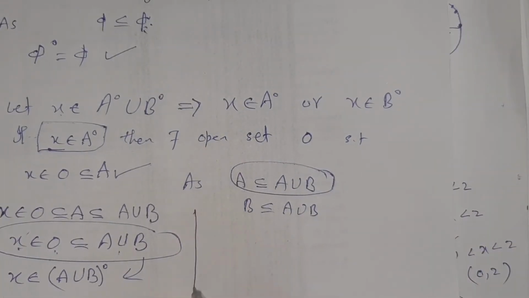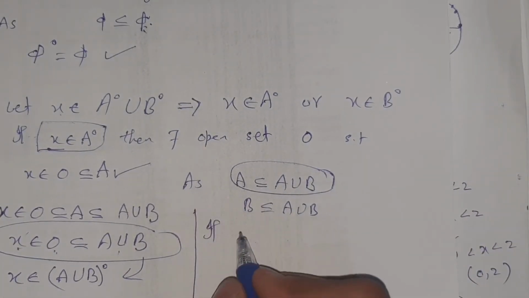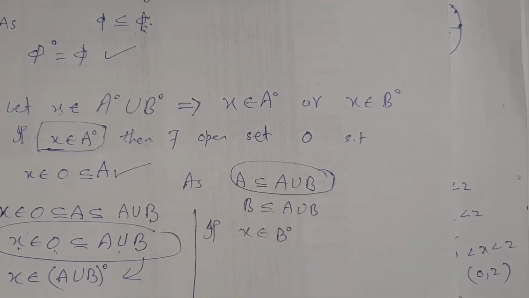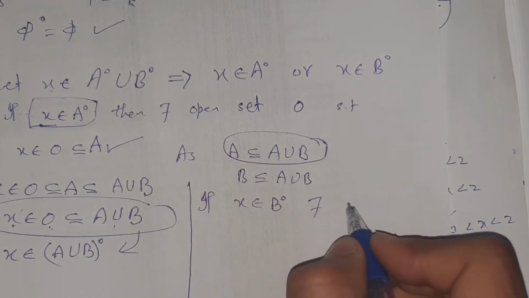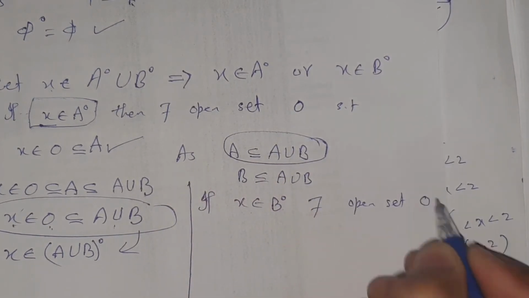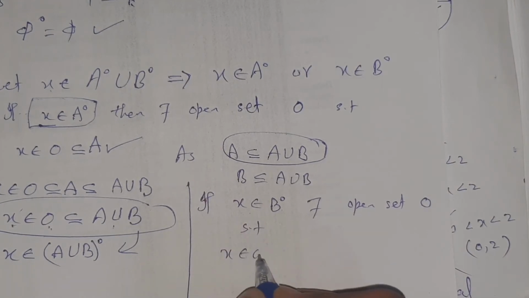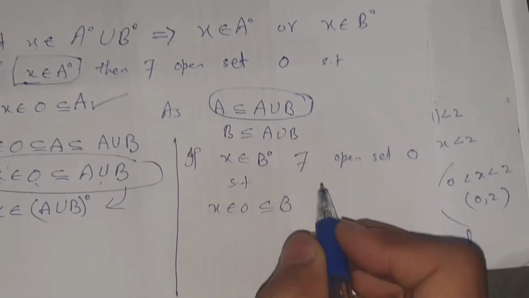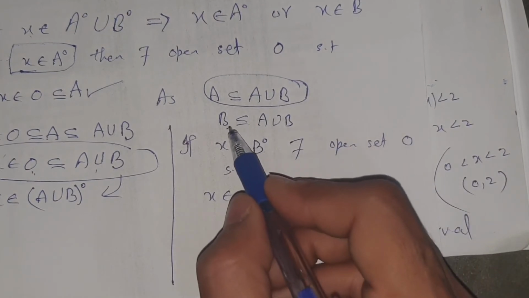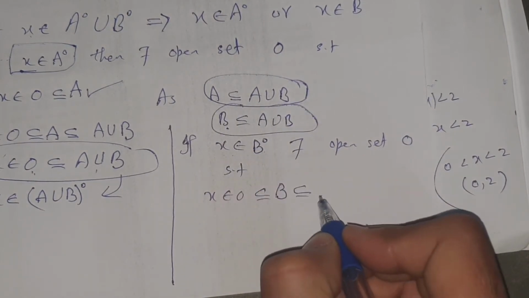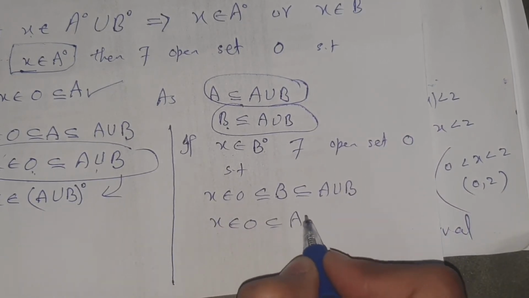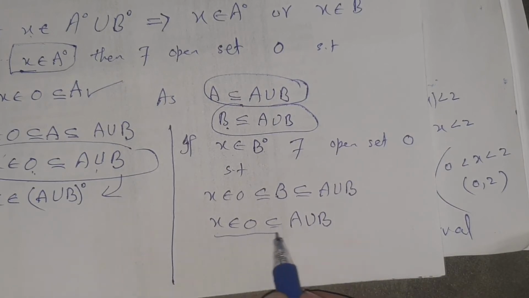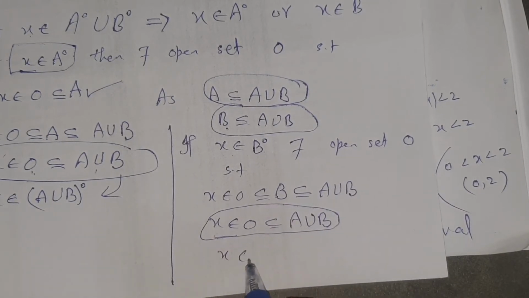Now in a similar way, if x belongs to B interior, then by definition there exists an open set O such that x belongs to O contained in B. As you can see, B is contained in A union B, so x belongs to O contained in A union B. This is also the definition of interior, so x belongs to A union B whole interior.